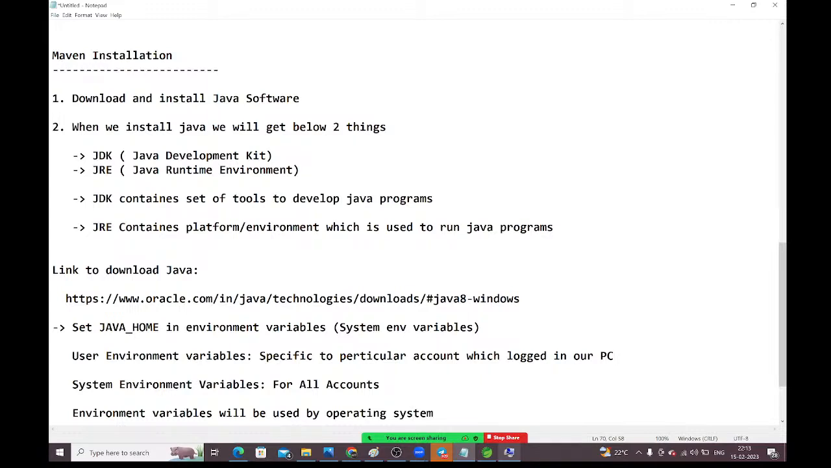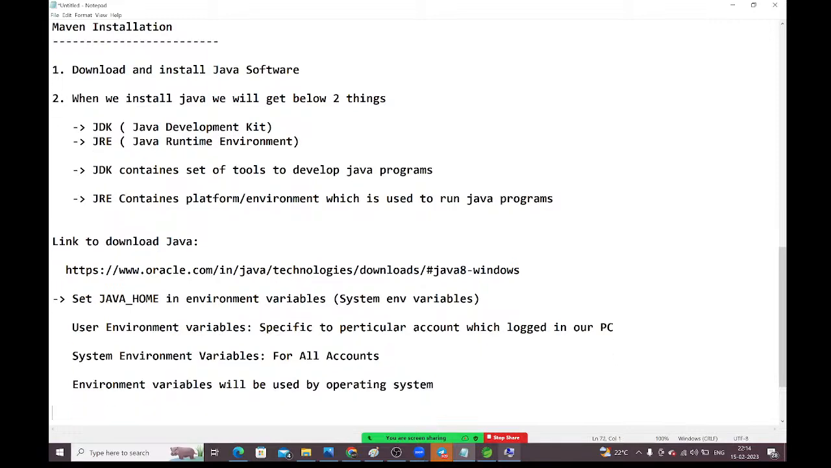Will be used by the operating system, right? My operating system should know where Java is available. How will the operating system get those details? From the environment variables only. My operating system will get the details of where Java is installed. So now, how will we set the Java home, guys?